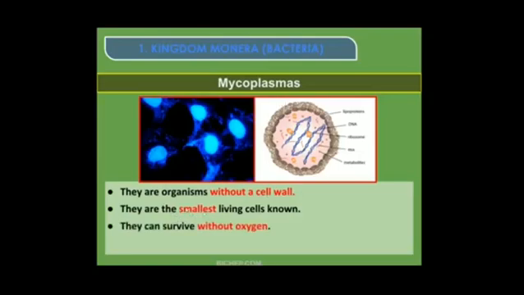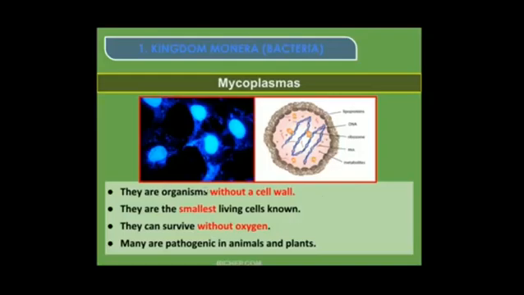Very smallest, smaller than the bacteria. These are the smallest living cells known, and they can survive without oxygen. How can they survive? They can survive without oxygen. So those are called mycoplasmas. And many are pathogenic in animals and plants. What do you mean by pathogenic? They cause diseases to animals and plants. Those are called mycoplasmas.